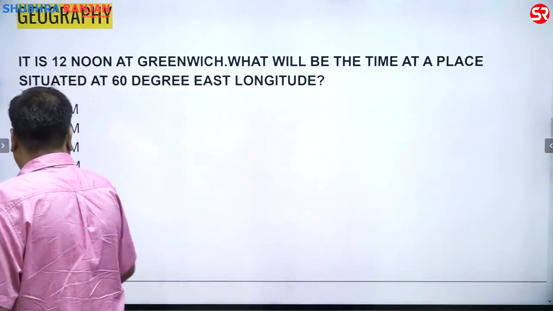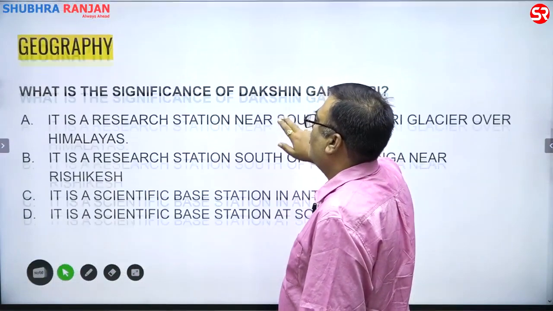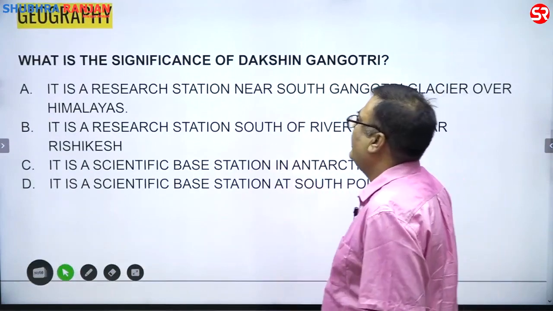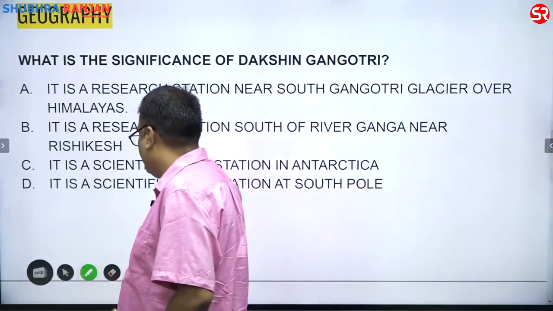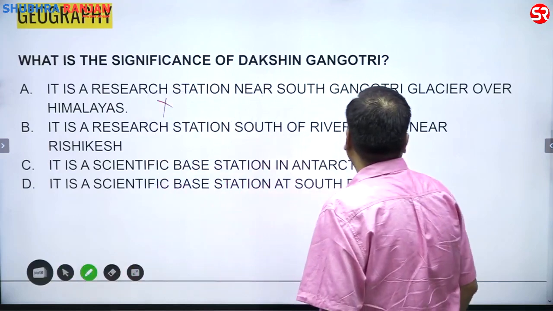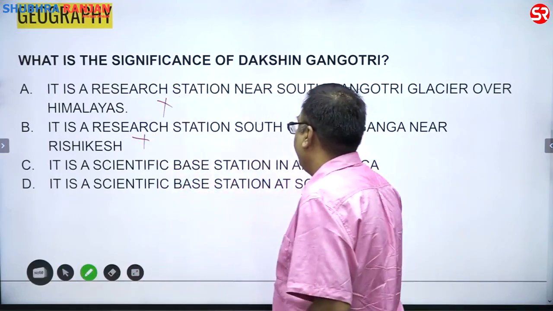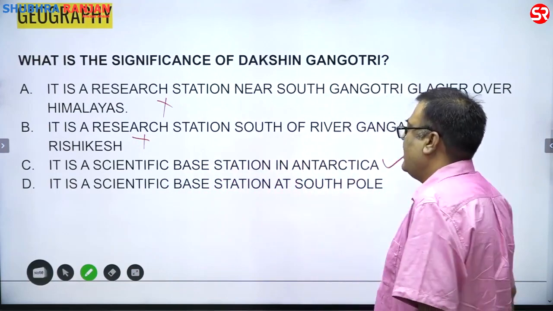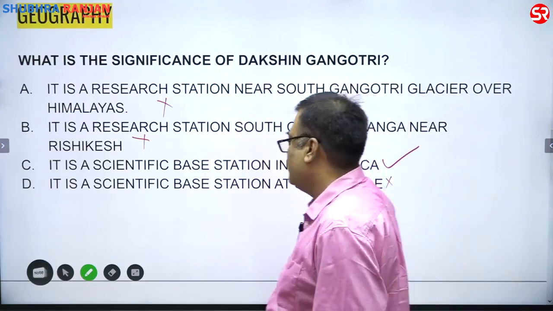Now, the next question is, what is the significance of Dakshin Gangotri? It is a research station in the South Gangotri Glacier. Absolutely wrong. It is a research station south of the river Ganga. Wrong. It is a scientific base station of Antarctica. Correct. It is a scientific base station at the South Pole. No. The South Pole is far south.